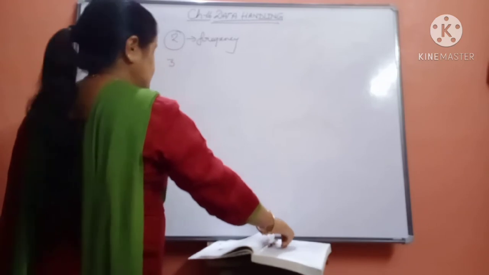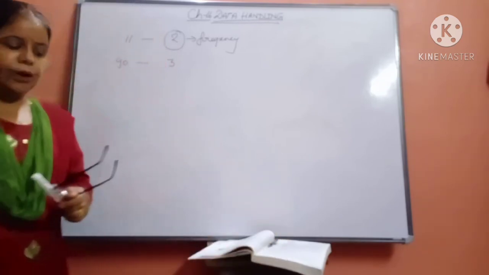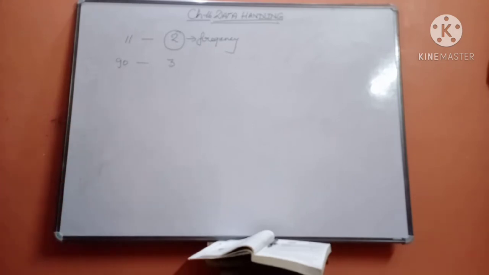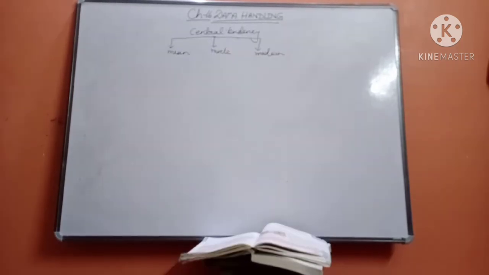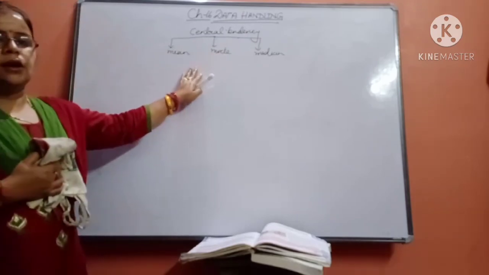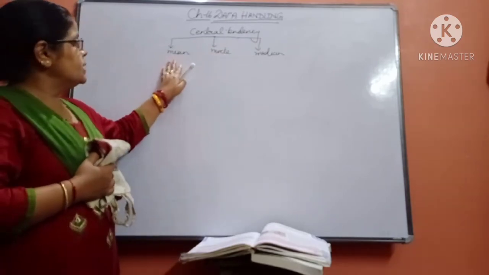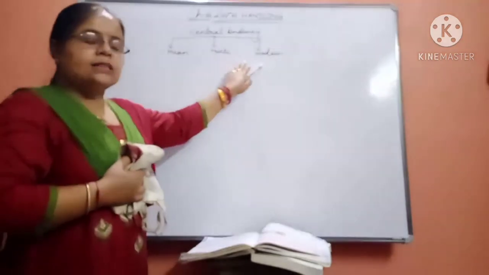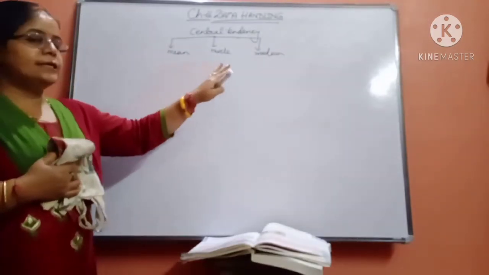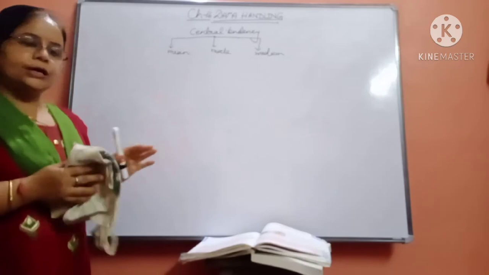Next comes central tendency, which is the main topic of this chapter. There are three parts of central tendency: the first is mean, the second is mode, and the third is median. We are going to learn all of these in today's class.